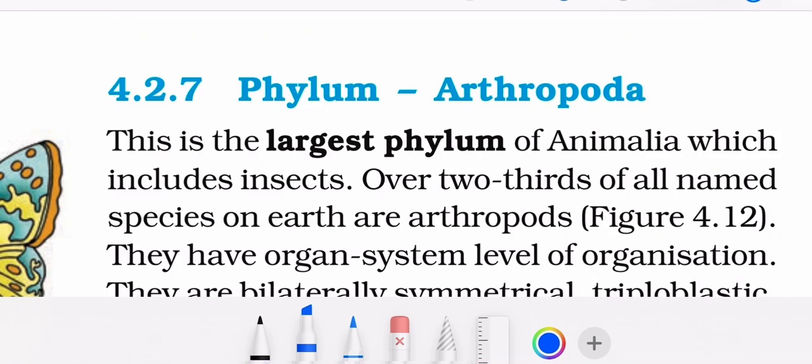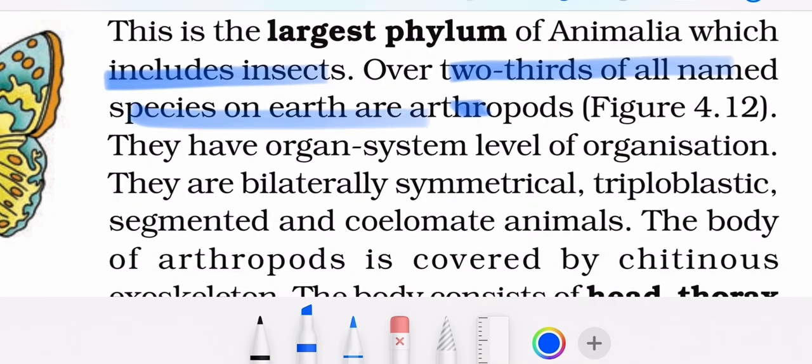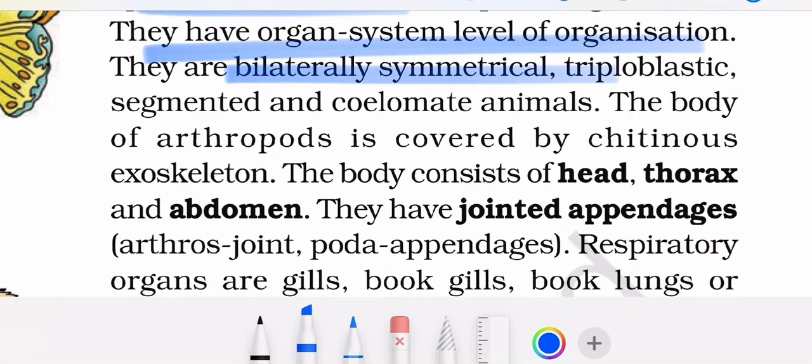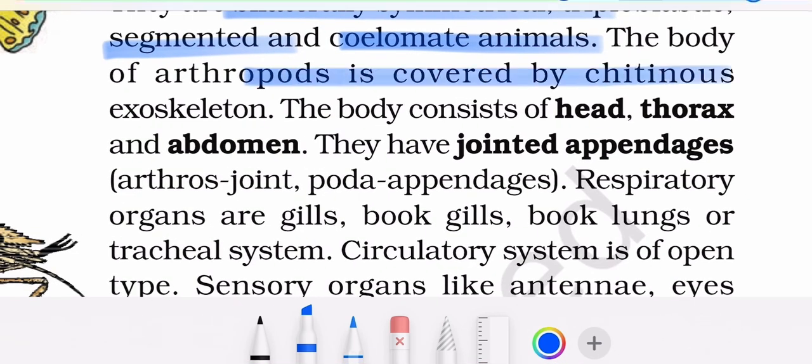This is the largest phylum of Animalia, which includes insects. Over 2/3 of all named species on Earth are arthropods. They have organ system level of organization, bilateral, symmetrical, triploblastic, segmented, coelomate animals. The body is covered by chitinous exoskeleton. The body is divided into head, thorax, and abdomen.